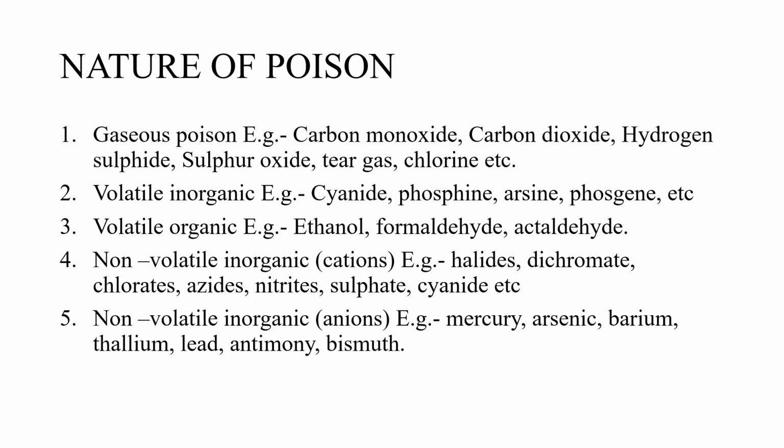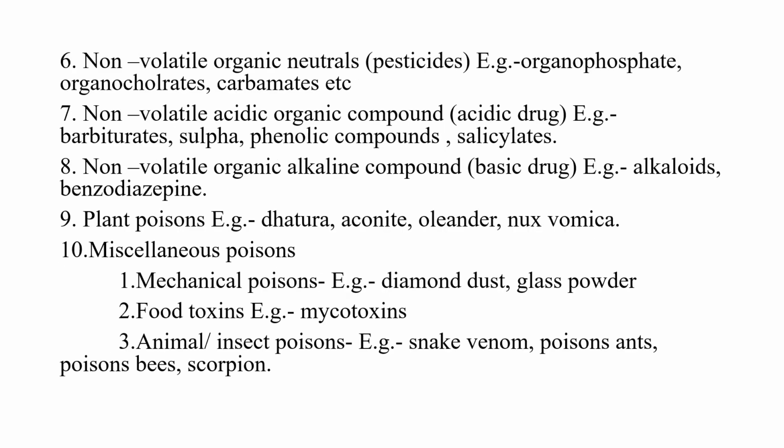Now comes non-volatile inorganic poisons. The non-volatile inorganic anions are halides, dichromate, chlorates, azide, nitrates, sulfate, and cyanides. And the non-volatile inorganic cations are mercury, arsenic, barium, thallium, etc. The non-volatile organic compounds include the pesticides basically. They are pesticides which are applied in the fields to kill pests, like organophosphates, organochlorides, carbamates, etc.